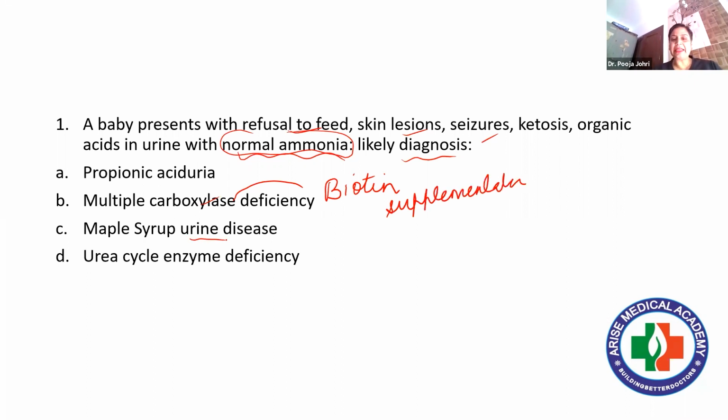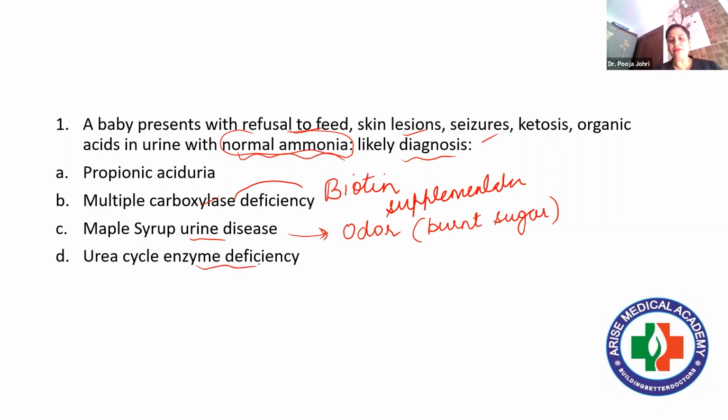Maple syrup urine disease. The basic characteristic feature of maple syrup urine disease is that the urine has an odor which is actually maple syrup, meaning it gives the smell of burnt sugar. Right? And urea cycle enzyme deficiency.